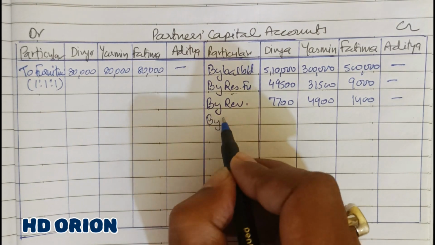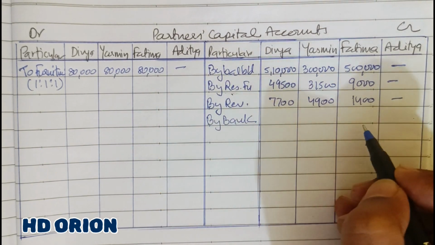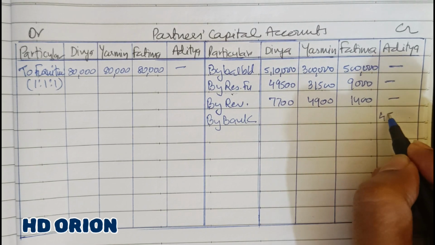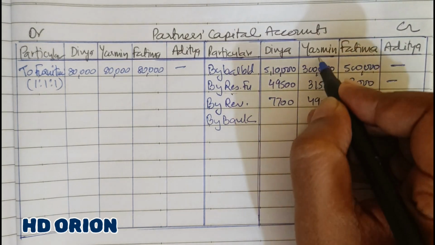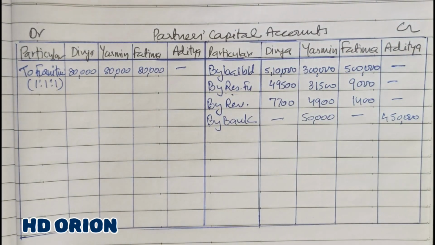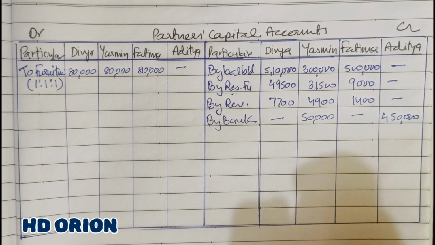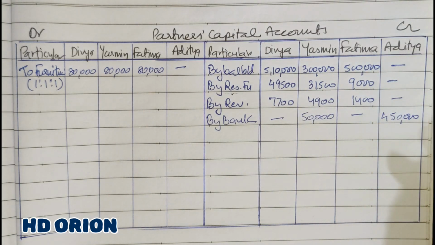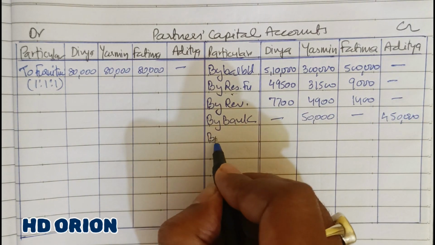Then by bank, because new partner is bringing his portion of capital rupees 4,50,000. At the same time, a partner Yasmin is also bringing 50,000 as additional capital. Okay. Then new partner Aditya is also bringing his portion of premium for goodwill. So by premium.